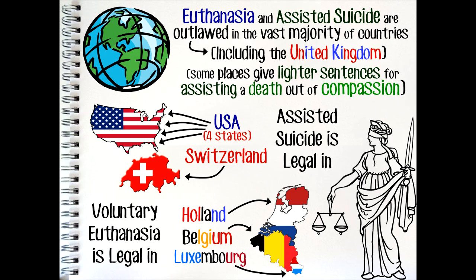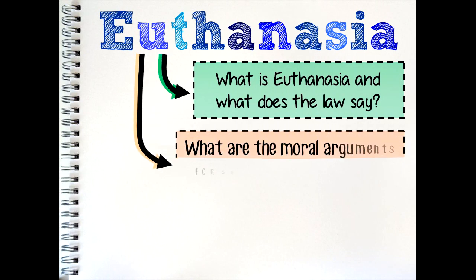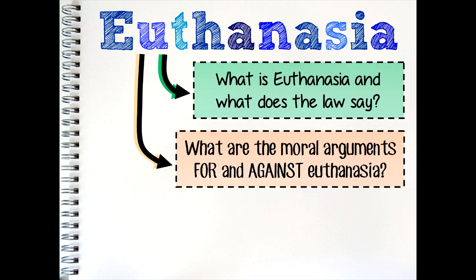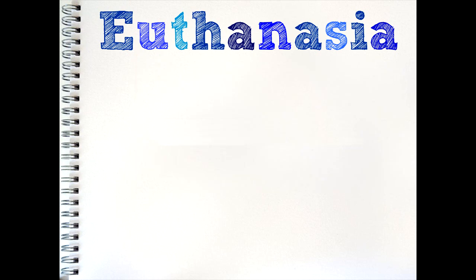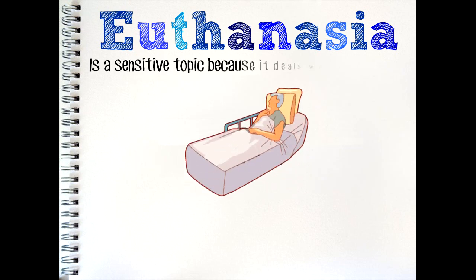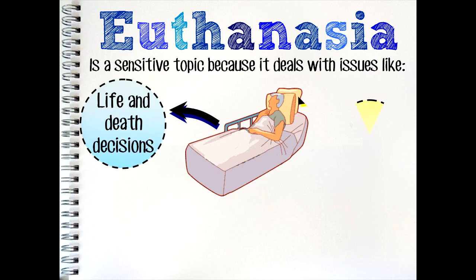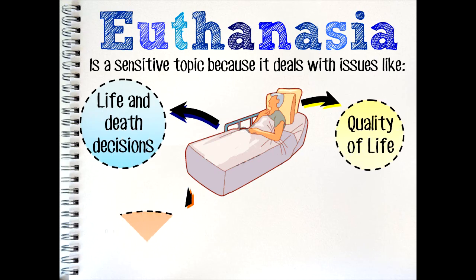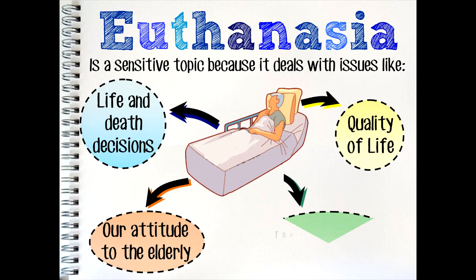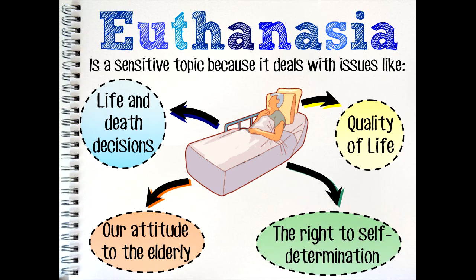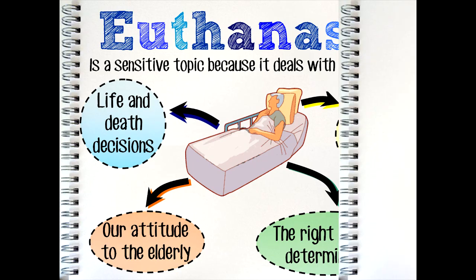In our second section, we now consider what are the moral arguments for and against euthanasia. Euthanasia is a sensitive topic because it deals with a number of important issues like life and death decisions, judgments about the quality of life, our attitude to the elderly, and the right to self-determination. Therefore, it is not surprising that a number of strongly held arguments have developed on both sides of the debate. Let's first look at the arguments in favour of legalising euthanasia.